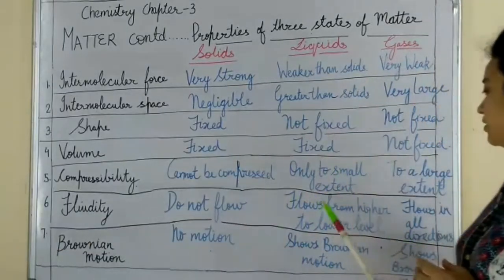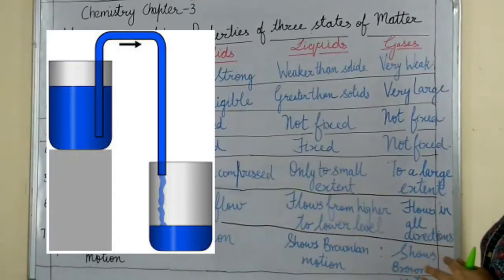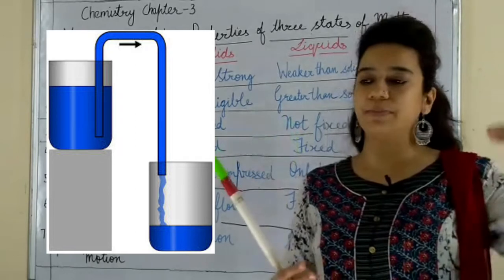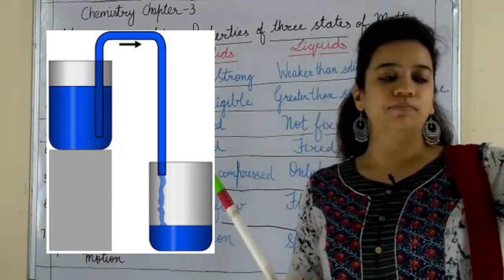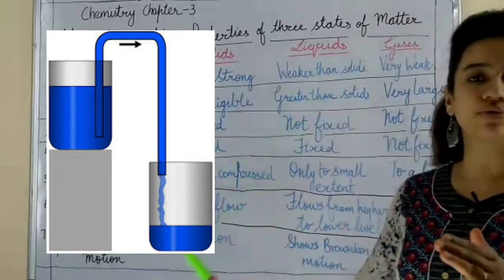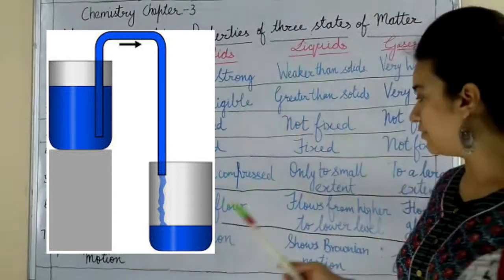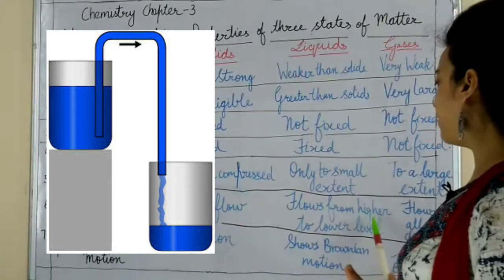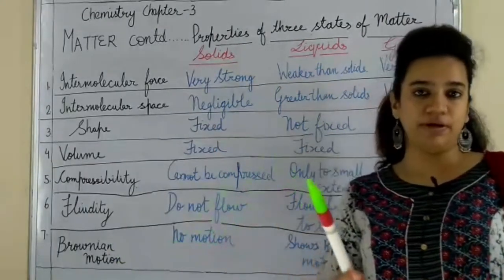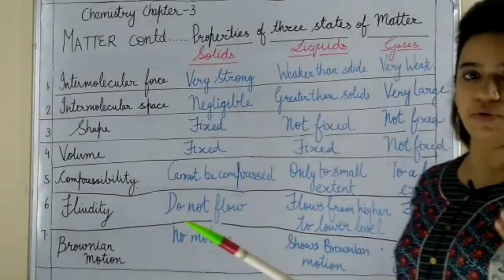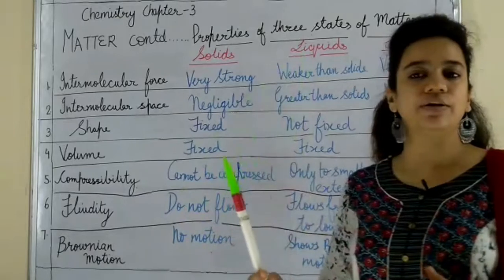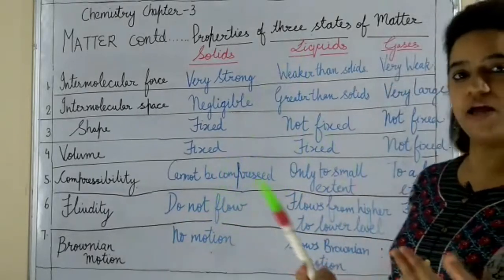Okay, now you come to fluidity, and that is, liquids flow. If you pour the liquid from a higher level to the lower level, then it will flow towards the lower level. So they have a tendency of flowing from higher to lower level. Otherwise they won't flow. If you keep it in a glass, they won't flow. But if you let it flow from a higher level to lower level, that will happen naturally.